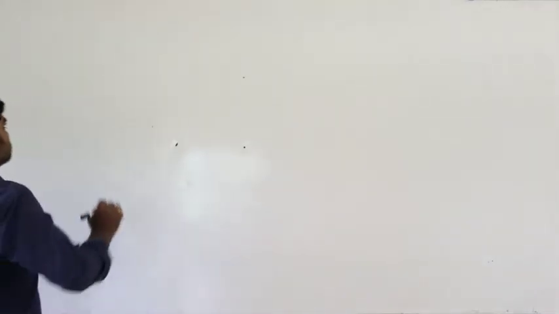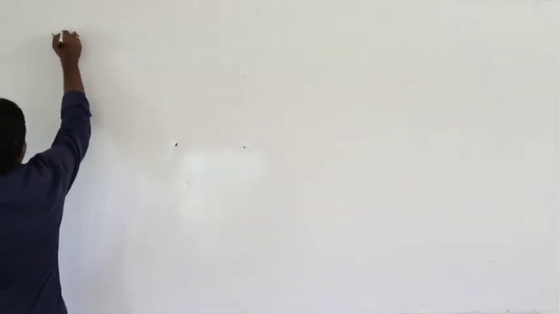Here one condition is the question. I am writing the question here.